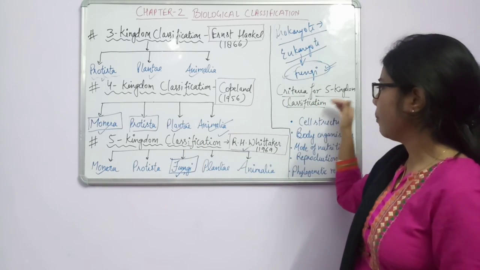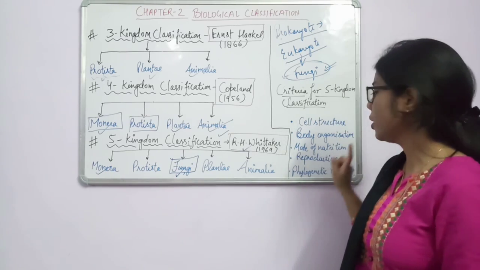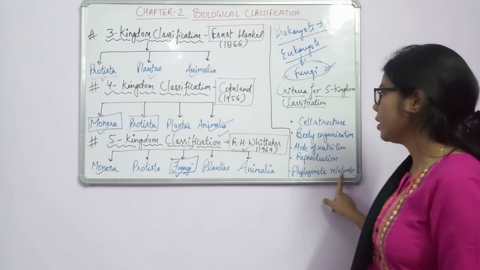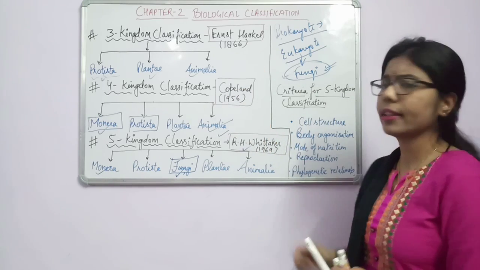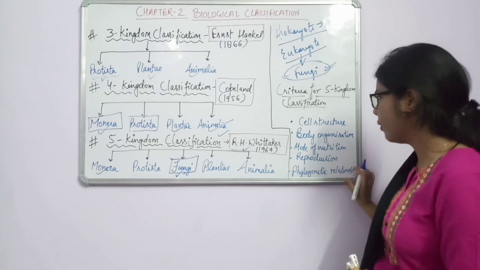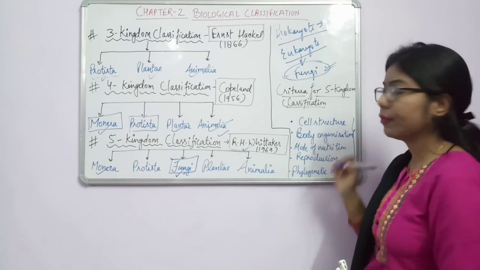For example, I have mentioned cell structure, body organization, mode of nutrition, reproduction, and phylogenetic relationship. In your NCERT, these criteria are given, and you must know them.